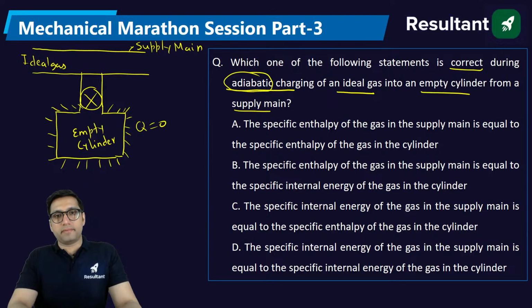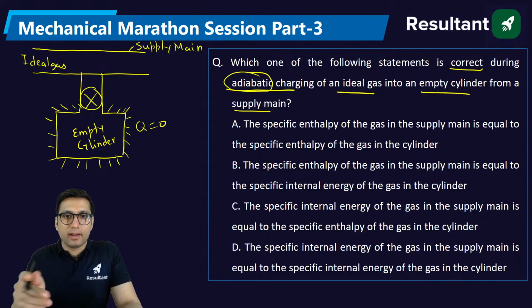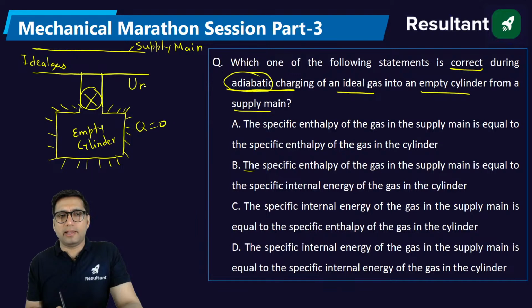What will be the answer? I don't want all of you to just memorize the answer for the sake of remembering it, that okay, the answer will be this or this. Understand the concept. First of all, if you remember when we studied for SSC JE CBT1, many times I have told you that this is a case of unsteady flow, where there is a charging of a cylinder, that cylinder is insulated and that cylinder is empty.